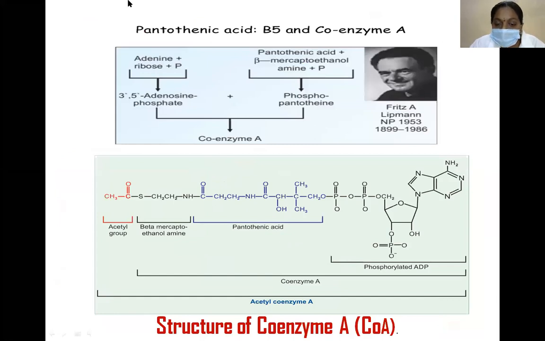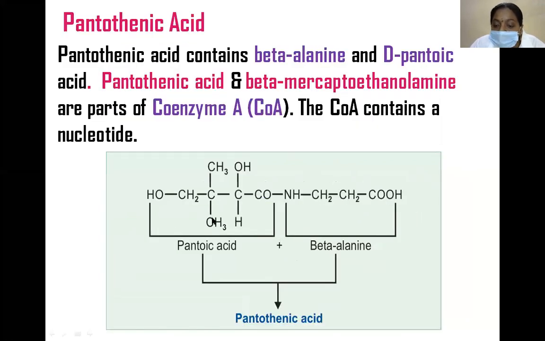If we see the structure of coenzyme A, the pantothenic acid is joined together by beta-mercaptoethanolamine, and at the other end it is phosphate linked with adenylic acid. Here, adenylic acid is made up of adenine and phosphate linked with the 3 carbon of ribose sugar to form coenzyme A. The pantothenic acid consists of two components, pantoic acid and beta-alanine, held together by peptide linkage to form pantothenic acid.